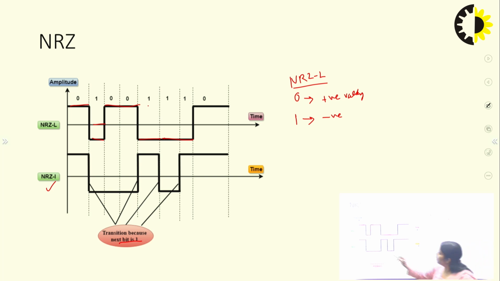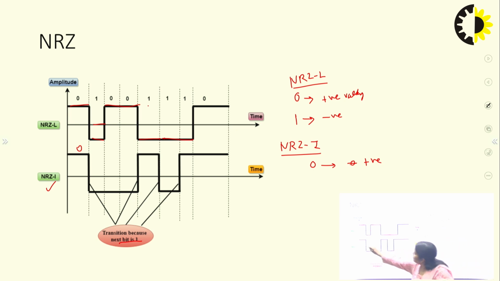In the NRZ-I, 0 is considered the same: this 0 is shown as positive, the same as in the NRZ-L. Next is the 1.